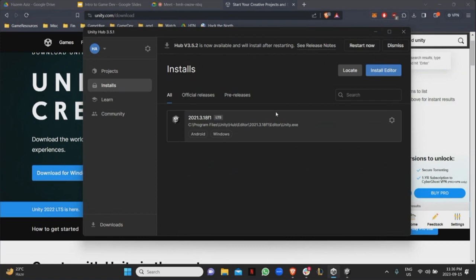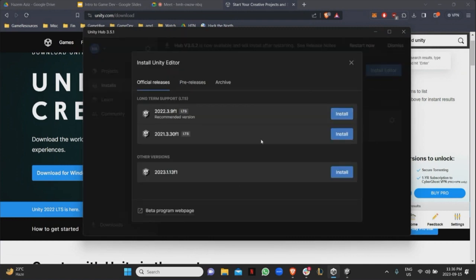It includes different links that you might need to learn stuff or resources. And the Unity editor is what you're actually going to be using to make games. So this should be empty again if you just downloaded the Unity Hub. And the way you install an editor is just click Install Editor and then choose whichever is there. You can choose any version, right?